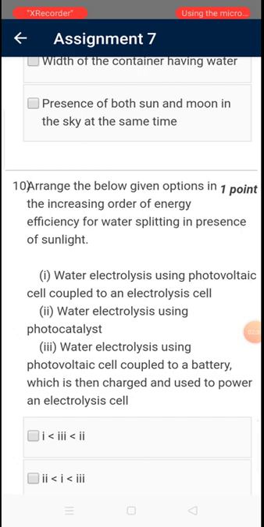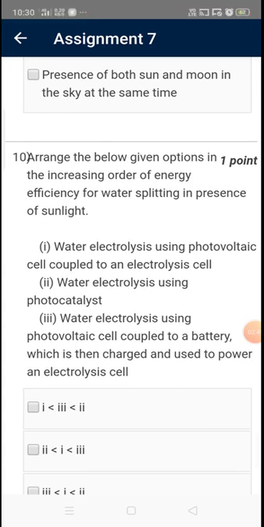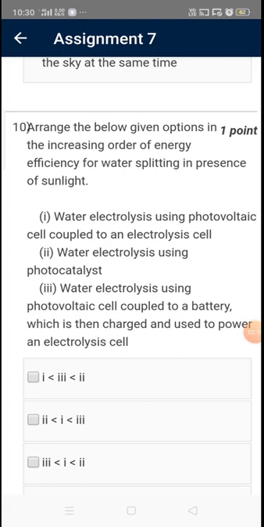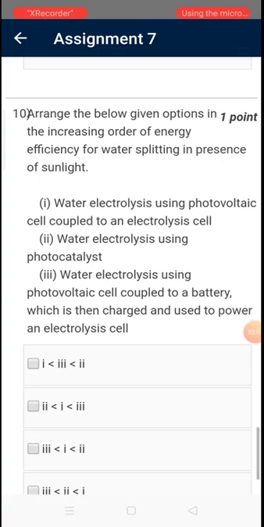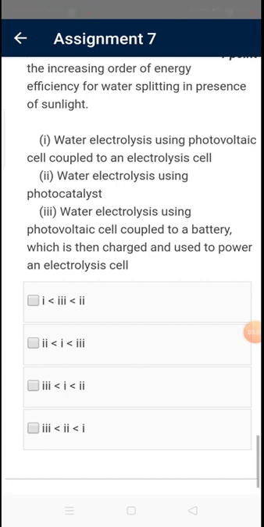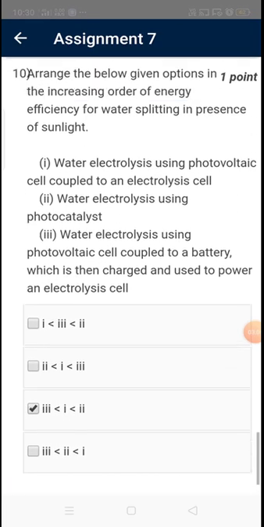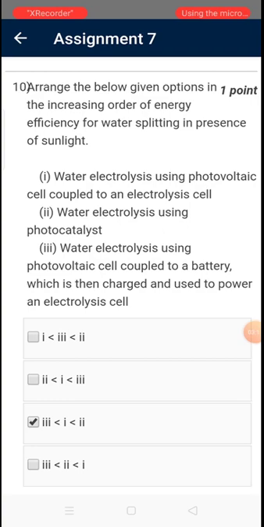Our 10th question is: arrange the given options in increasing order of energy efficiency of water splitting in the presence of sunlight. First one is water electrolysis using a photovoltaic cell coupled to an electrolysis cell. Second one is water electrolysis using a photocatalyst. Third one is water electrolysis using a photovoltaic cell coupled to a battery, which is then charged and used as power for an electrolysis cell. For this question, the correct answer is C. So these are the answers of these 10 questions.